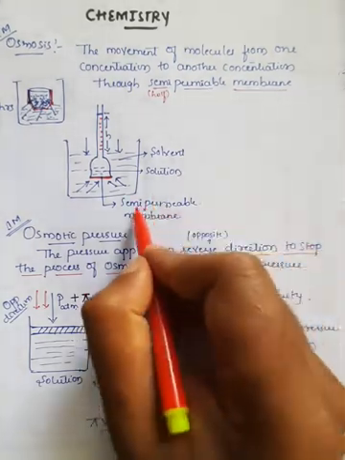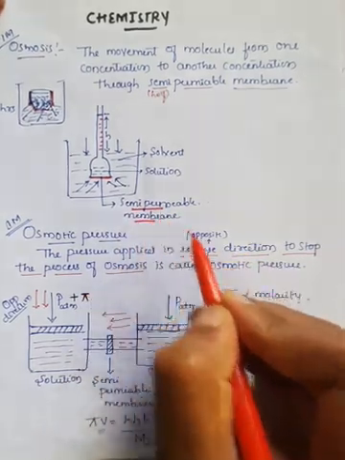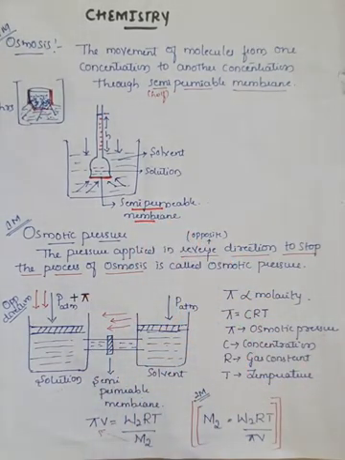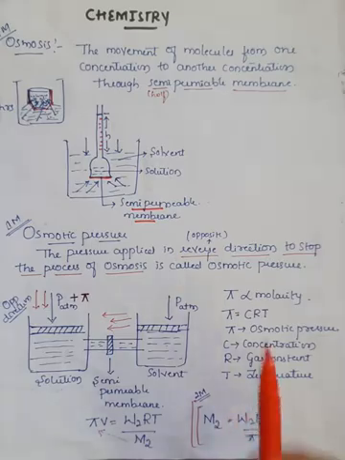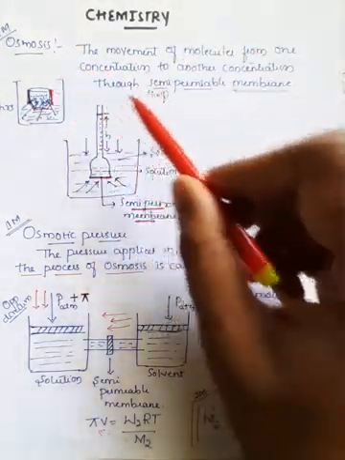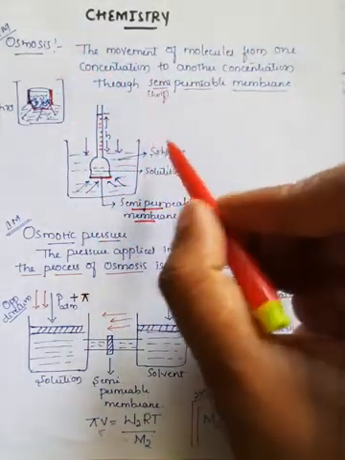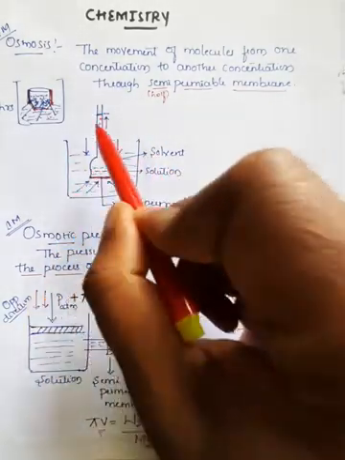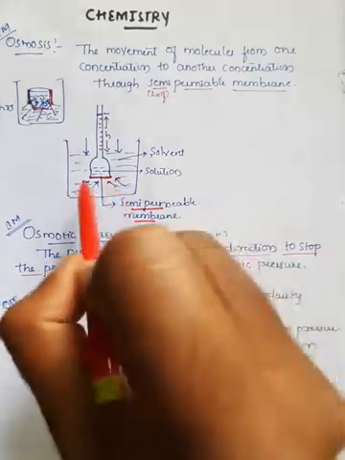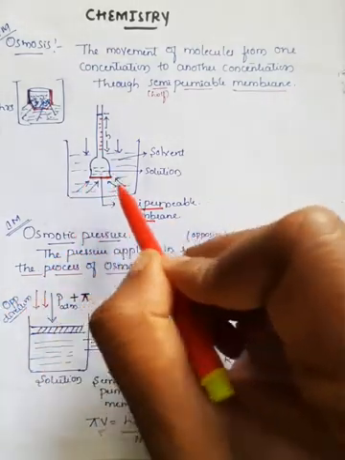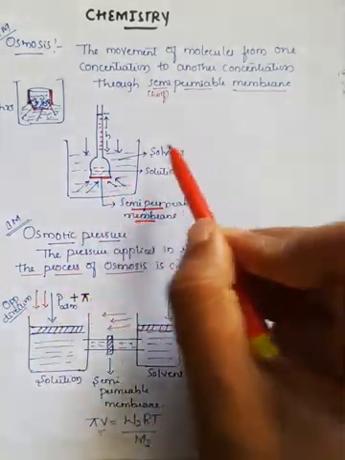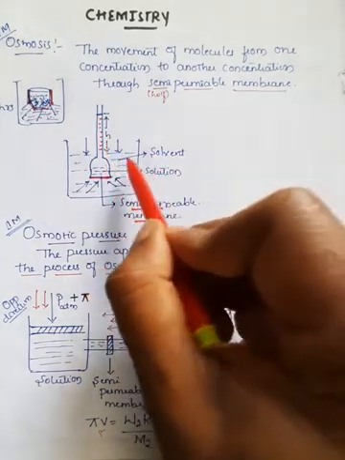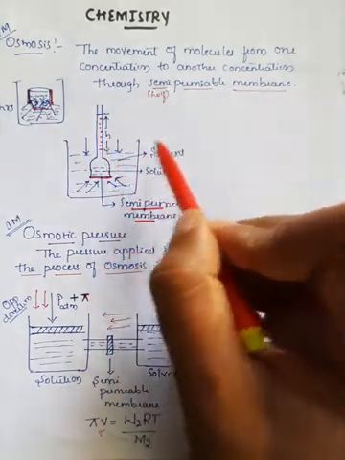Just remember one phrase: movement of molecules from one concentration to another concentration through a semi-permeable membrane is called osmosis. It can be asked for 1 mark also. If they ask for 2 marks, you must draw this diagram: a beaker consisting of solvent molecules, and an inverted cup consisting of a semi-permeable membrane, with the movement of molecules. Show the direction of movement of molecules, and go through this diagram twice or thrice.